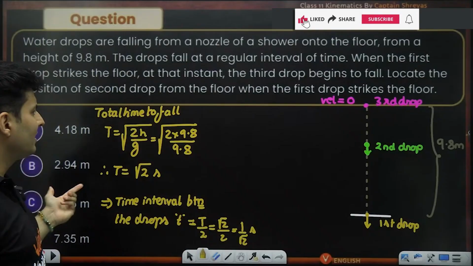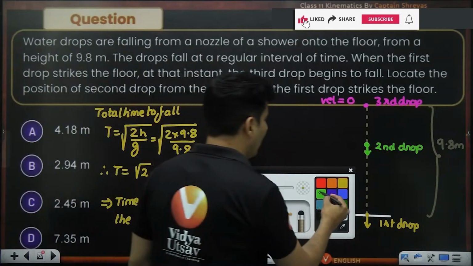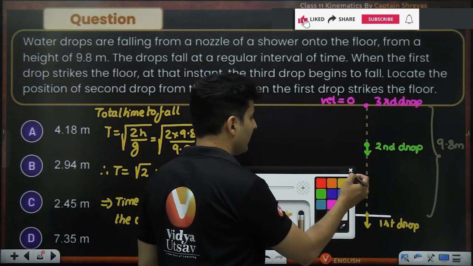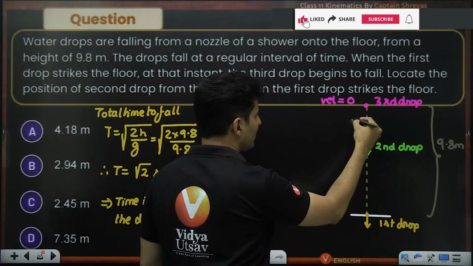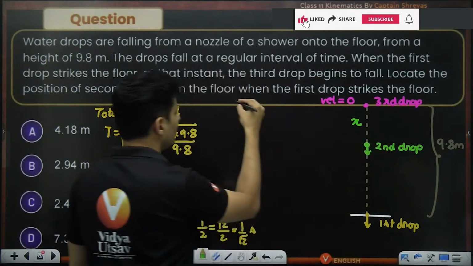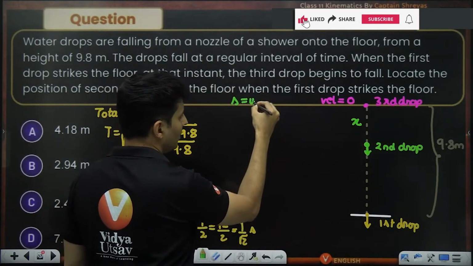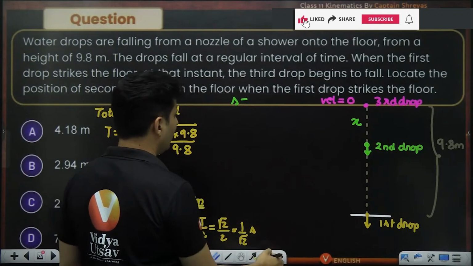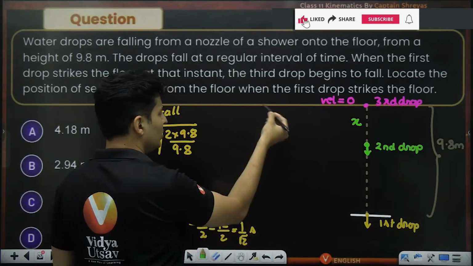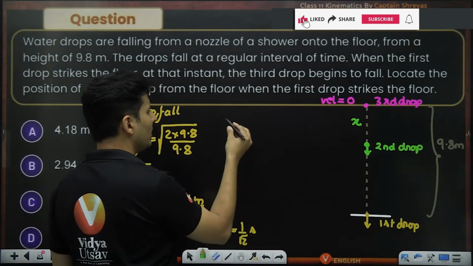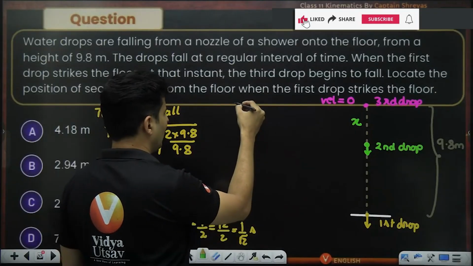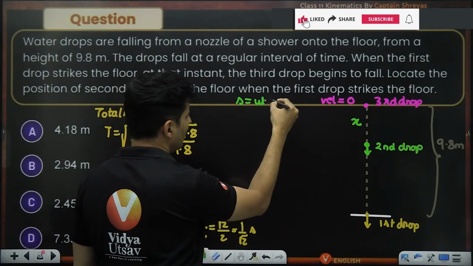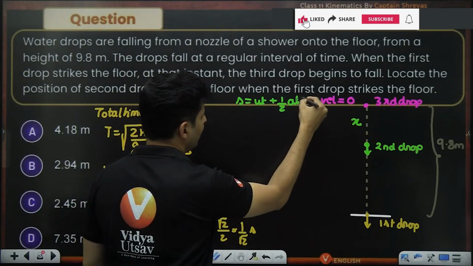Okay, now once we get this, I think we can figure out how much is basically this much height. So we can find this x. Using s is ut plus half at square, or we can use t is root of 2h by g also. So up to you. You can use s is ut plus half at square.